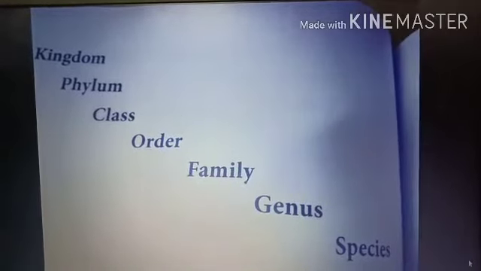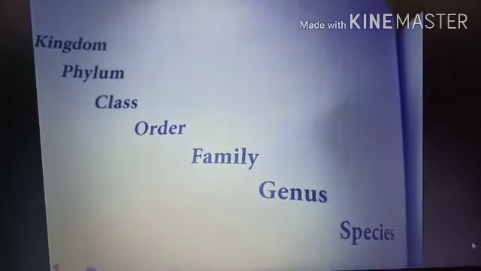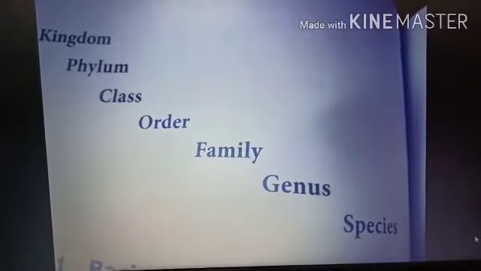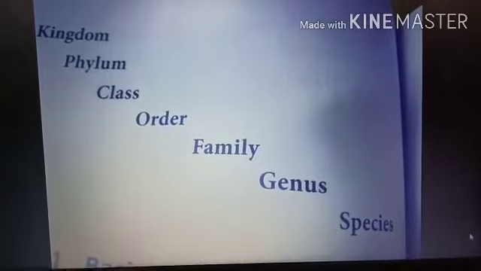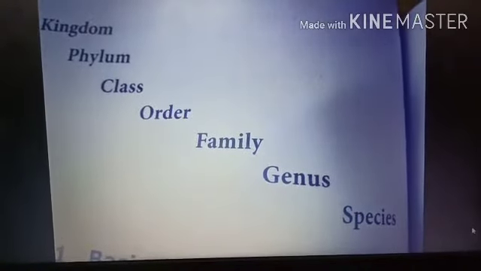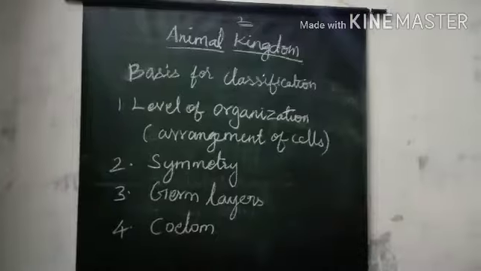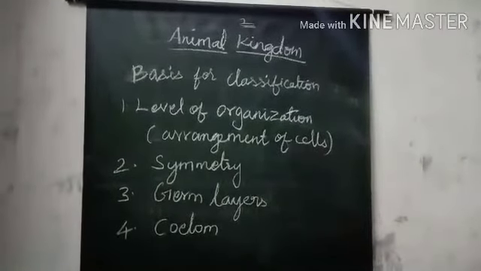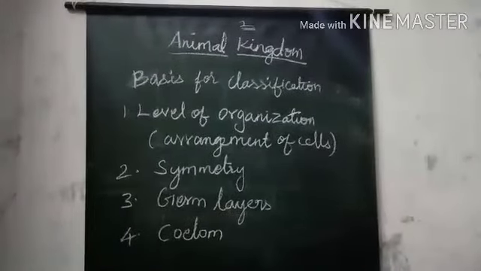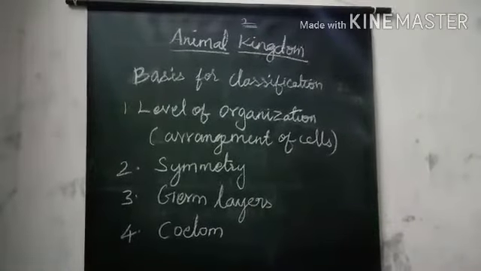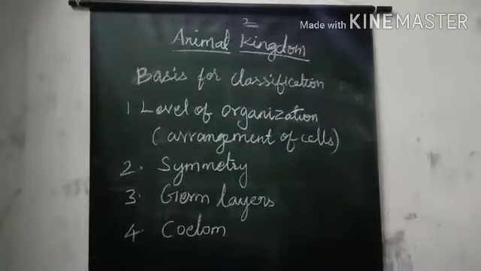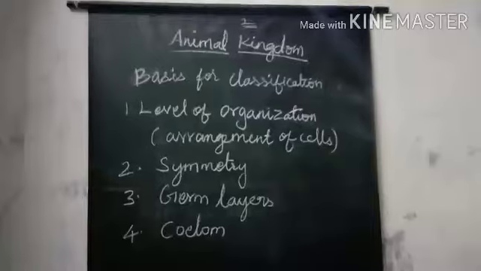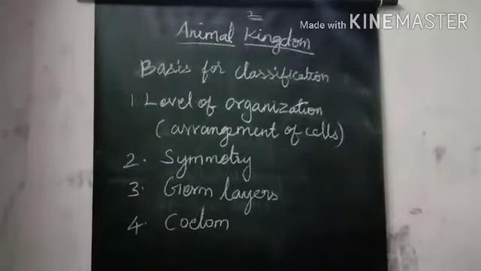Good morning, students. In the previous class we learned the basis of the hierarchy of classification. Now we will discuss the basis for classification. We can divide the animal kingdom based on the level of organization, that is, arrangement of cells, symmetry, germ layers, coelom. First we will see the level of organization.